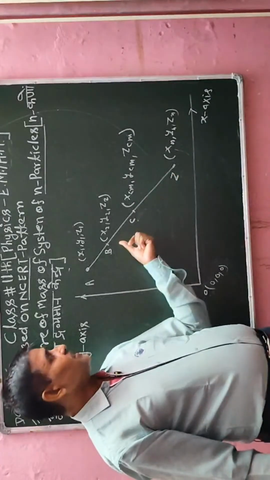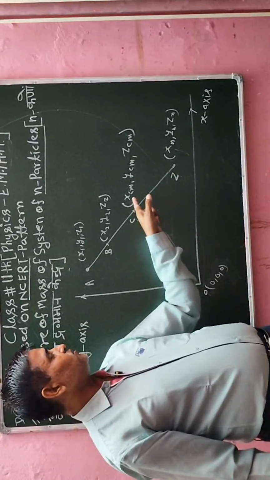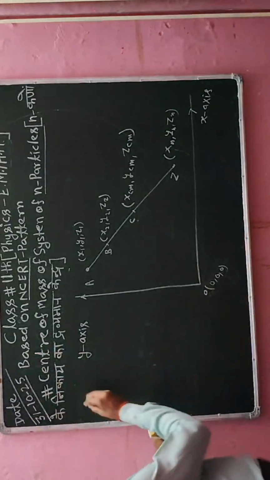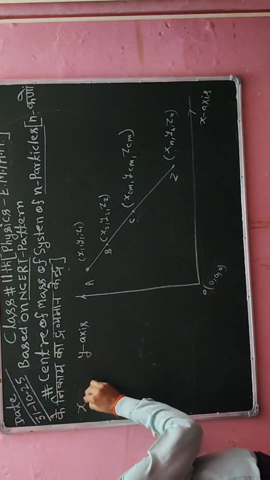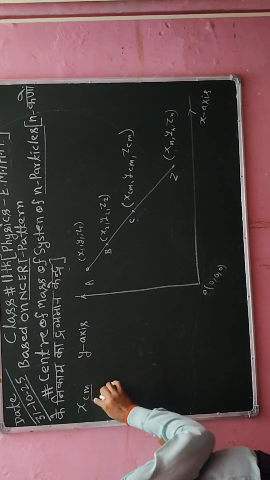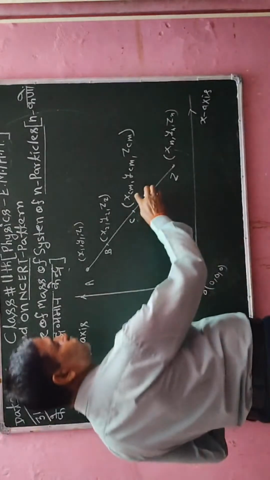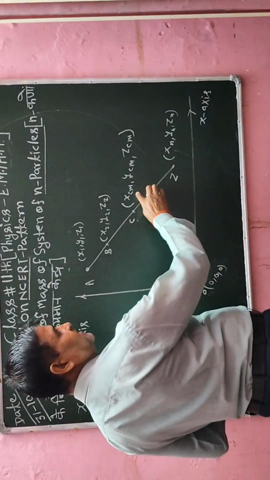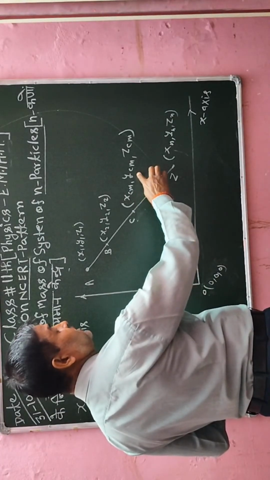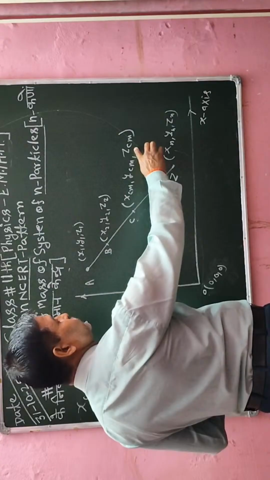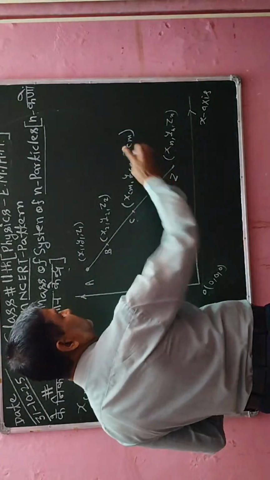But its center of mass will be here, which I have written with suffix cm, where cm stands for center of mass. So the x coordinate is xcm, the y coordinate is ycm, and the z coordinate will be zcm. This is the center of mass.